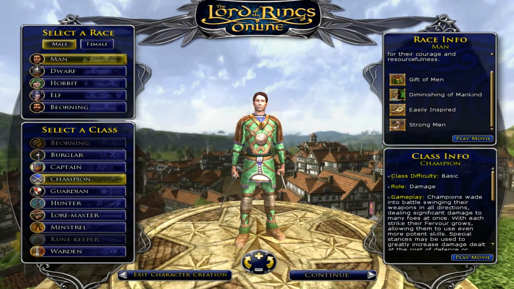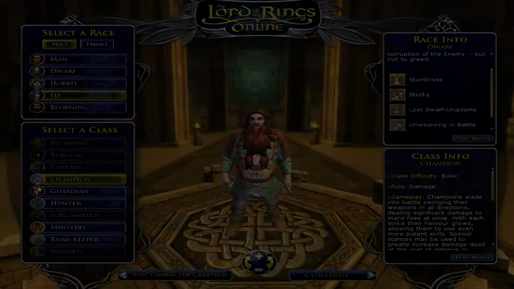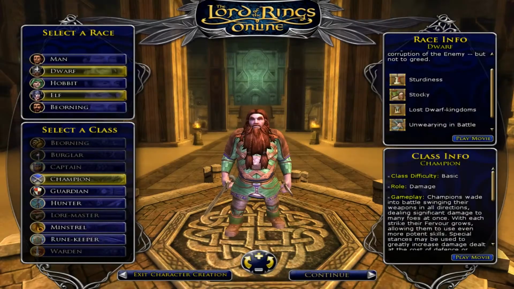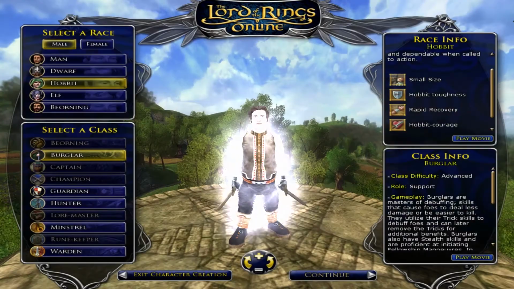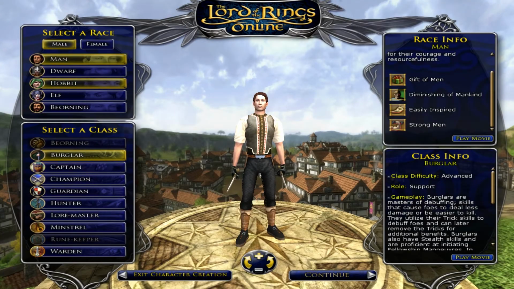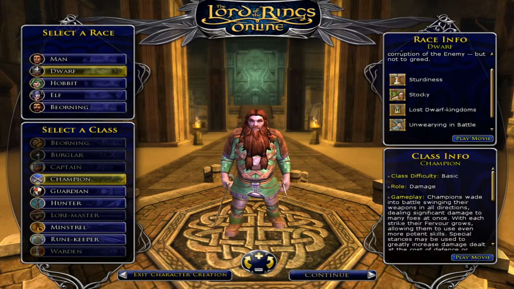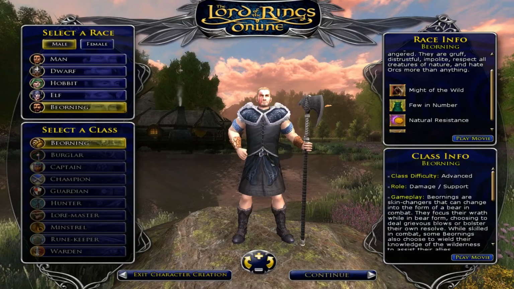And then for the last thing for races, each race has a different starting area. But the elves and dwarves starting area is actually the same area, and that doesn't matter what class you choose, that's based on your race. So man will start in Bree-land, and then dwarves, they start in Ered Luin with the elves, and Beornings get their own starting area. That is about it for your races.